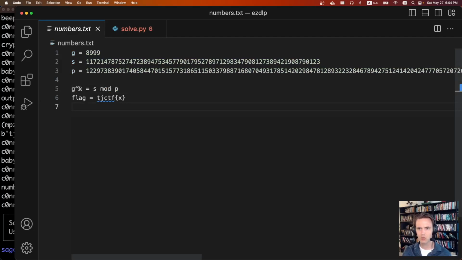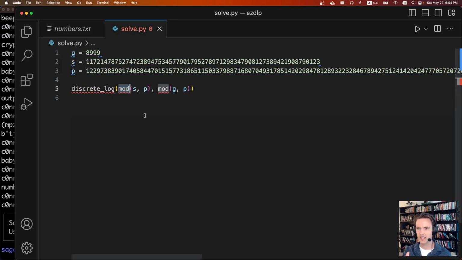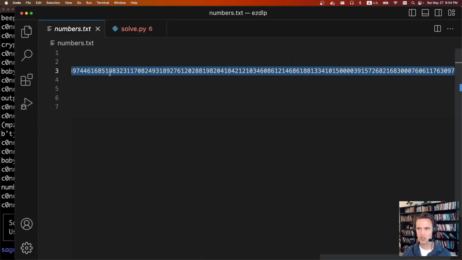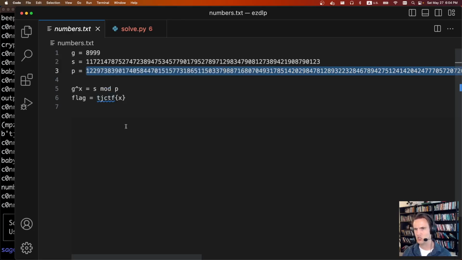Actually, let me recap. What we're trying to calculate is x. And so normally this is a very hard problem. g to the x is equal to s mod p. Using the discrete log problem, we're able to calculate this x. And this is a computationally hard challenge. Usually if you do everything correctly, it should be as hard as brute forcing. Normally you need p to be prime, and there are probably some group properties you need, for which you should refer to a real crypto expert. But since p is smooth, we can do this algorithm and crack it a little bit faster.